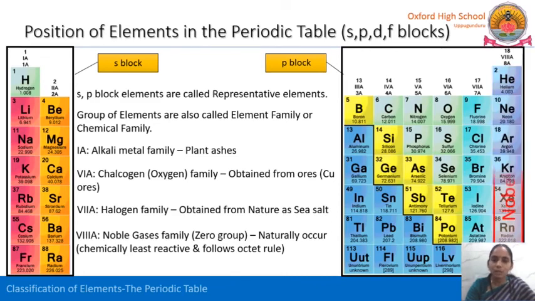Usually those are called noble gases or inert gases, and they follow the octet rule. They complete the outermost shell, it is completely filled with 8 electrons. So there is no differentiating electron or any single electrons in the last orbits or shells. So there are no free electrons to react with other elements. So they are completely least reactive, and they follow the octet rule.